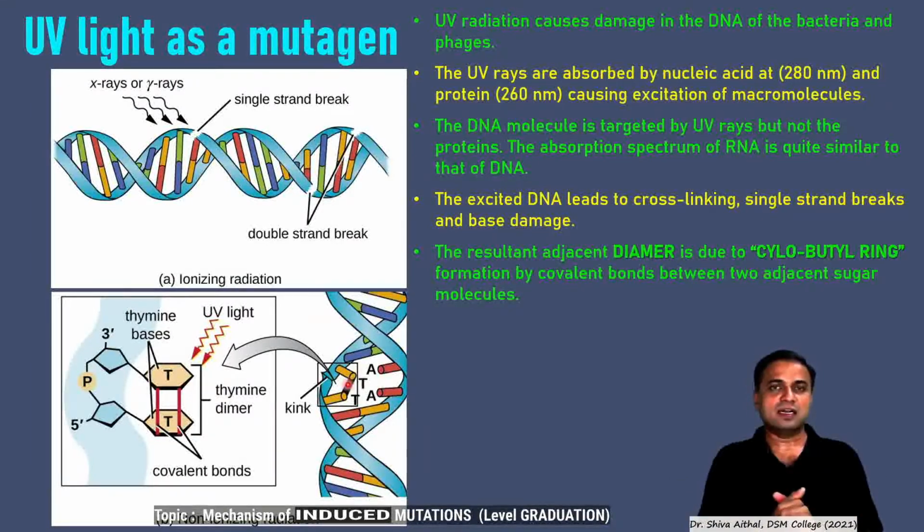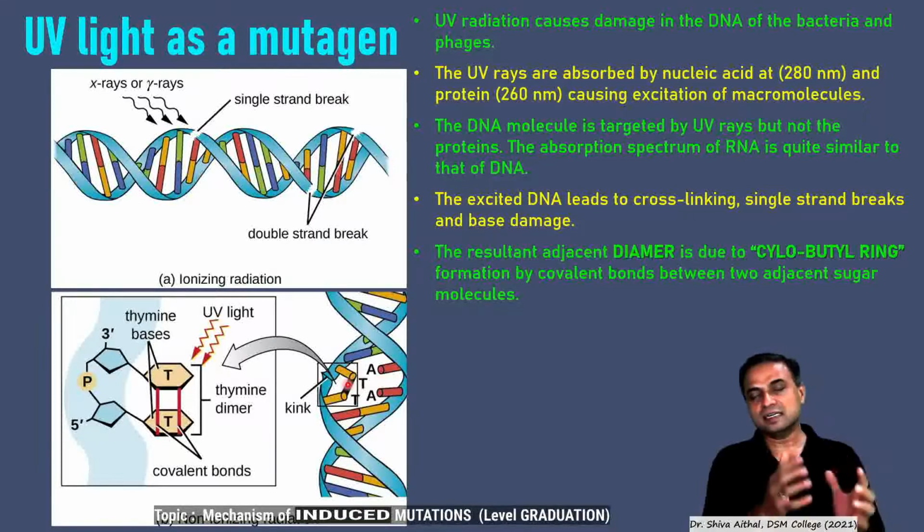Similarly, it is with RNA. RNA has the same absorption spectrum as that of DNA. They also absorb in and around 260 nanometers. So this excited DNA leads to a cross-linking of the sugar molecules. Single-stranded breaks can be there, but mostly the damage is due to the cross-linking of two thymines by a cyclobutyl ring.